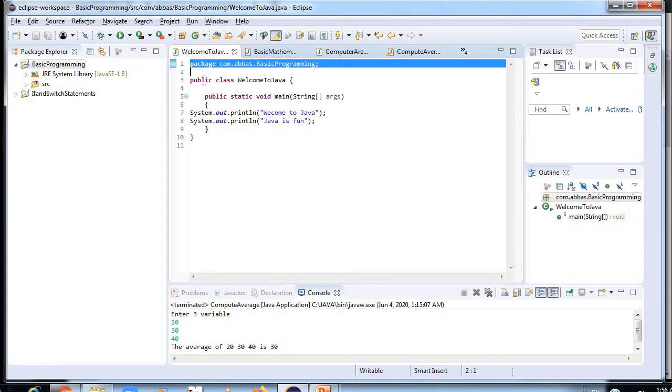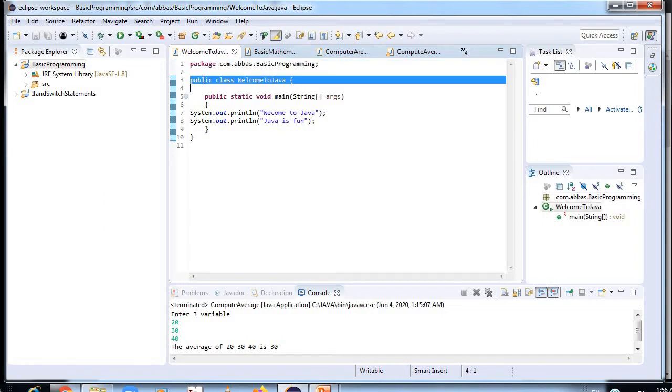Now after the package comes public class. This is called an access modifier in Java. Public is a Java keyword that declares a member's access as public. Public members are visible to all other classes. This means that any other class can access a public field or method. Further, other classes can modify a public field unless the field is declared as final.